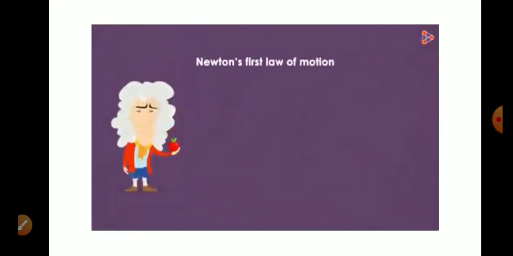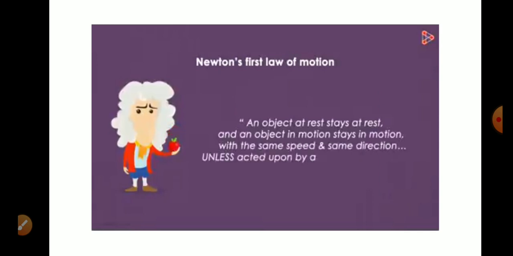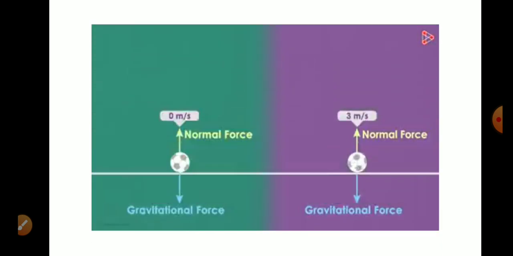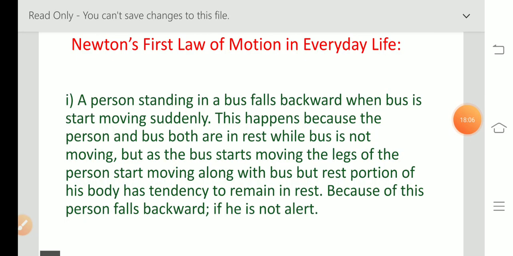Here's the correct definition. An object at rest stays at rest, and an object in motion stays in motion with the same speed and the same direction, unless acted upon by an unbalanced force. In simple words, it means that objects continue to do what they're doing. Now, Newton's first law of motion in everyday life.